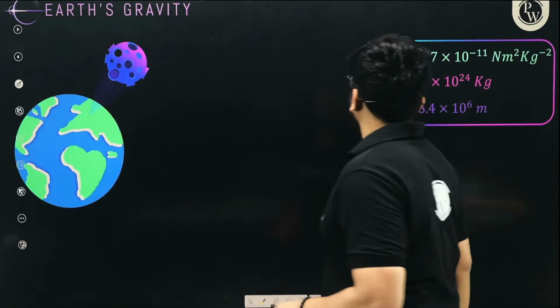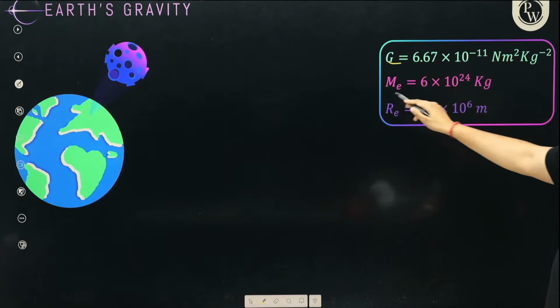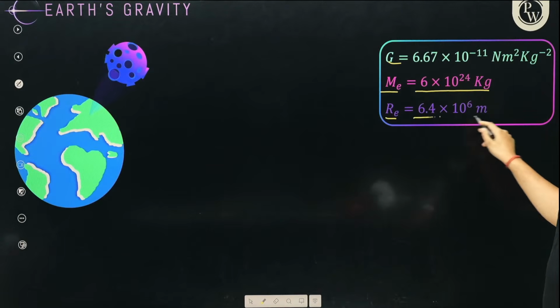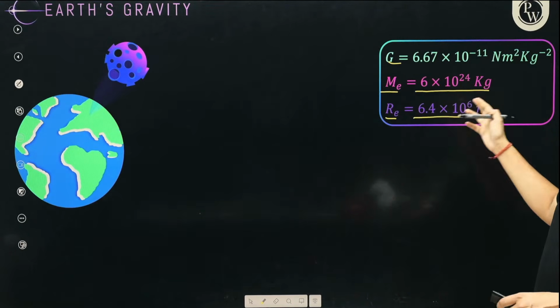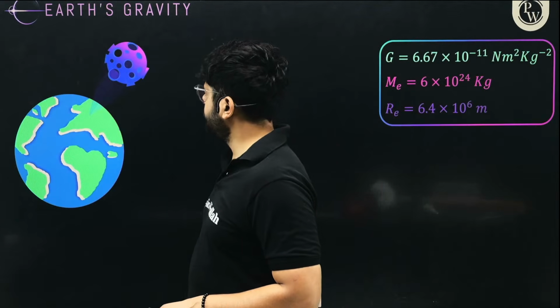Now this is Earth's gravity, right? So the value of G, the universal constant, is this. Mass of Earth is 6 × 10²⁴ kilograms, and radius of Earth is 6400 kilometers or 6.4 × 10⁶ meters, right? So what is really happening over here?